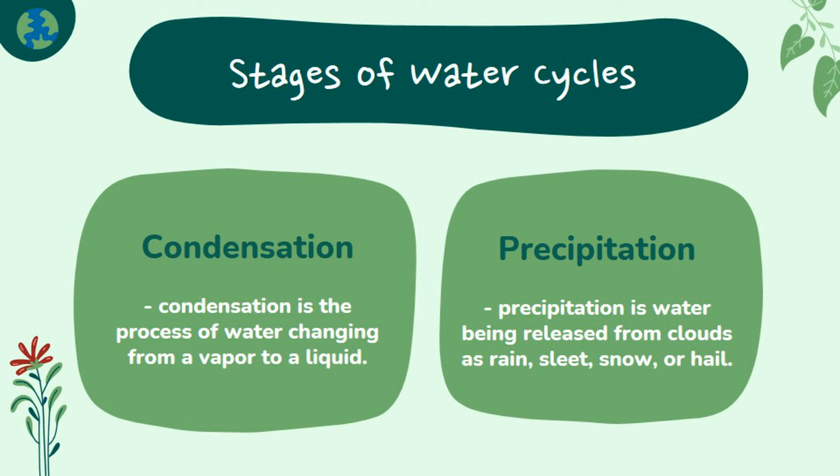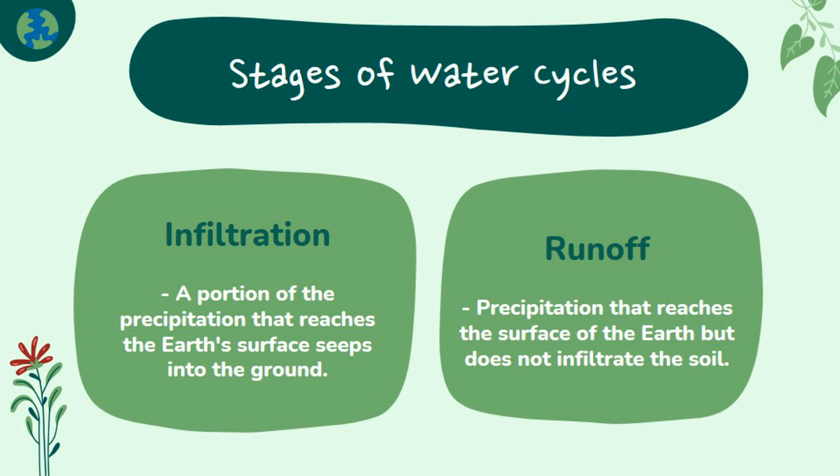Precipitation is water being released from clouds as rain, sleet, snow, or hail. Precipitation begins after water vapor, which is condensed in the atmosphere, becomes too heavy to remain in atmospheric air currents and falls. A portion of the precipitation that reaches the Earth's surface seeps into the ground through the process called infiltration. However, precipitation that reaches the surface of the Earth but does not infiltrate the soil is called runoff. Runoff will eventually drain into creeks, streams, and rivers, adding a large amount of water to the flow.